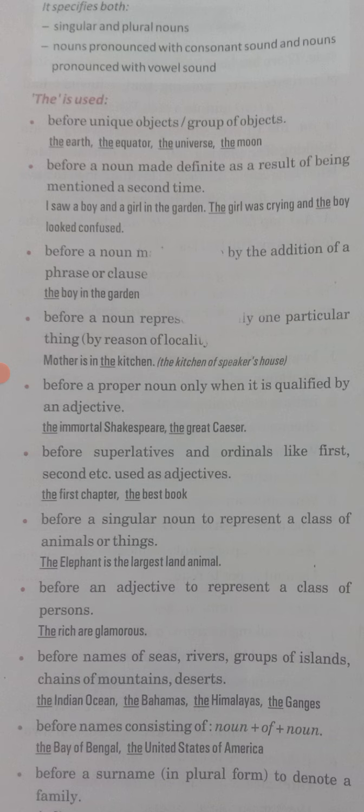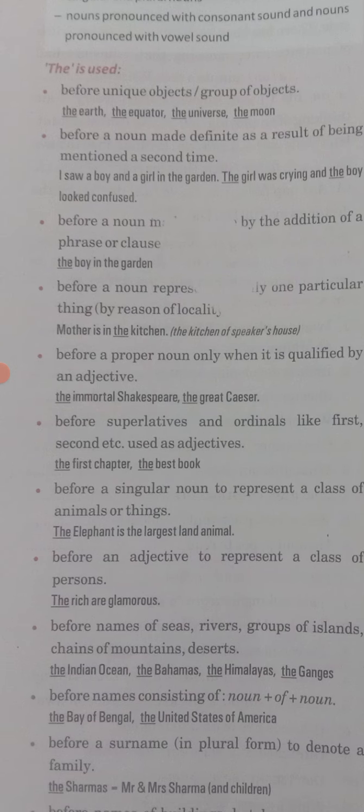Suppose, for example, "The mother is in the kitchen." So where is mother? Mother is in the kitchen, the same kitchen which is located that side. Whenever you are talking about anything which has a specific location and everyone knows about that specific location, you can use "the" before it. So whenever you are talking about a particular thing at a specific location, you will use "the".